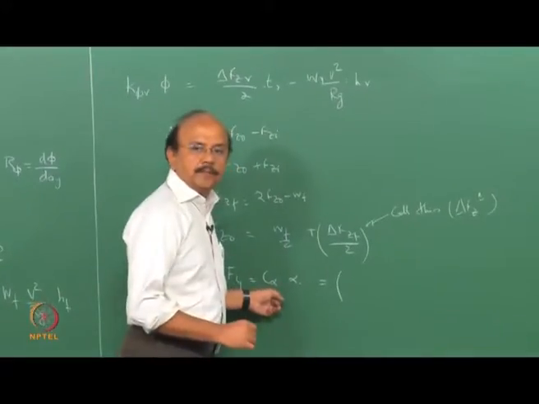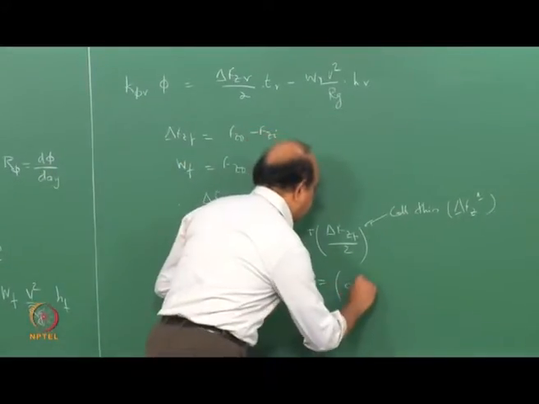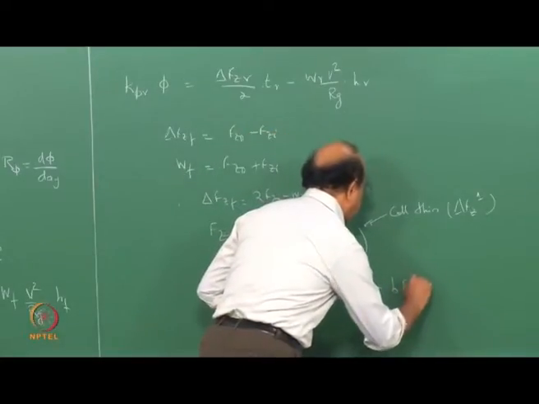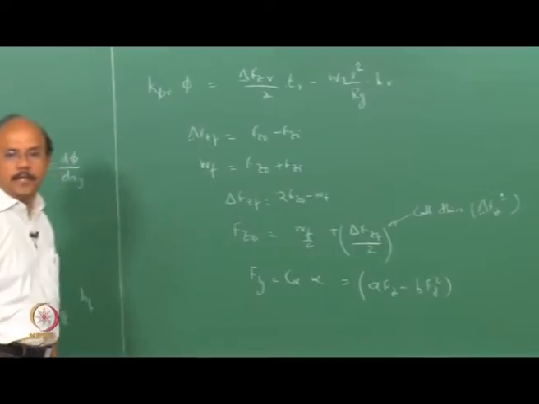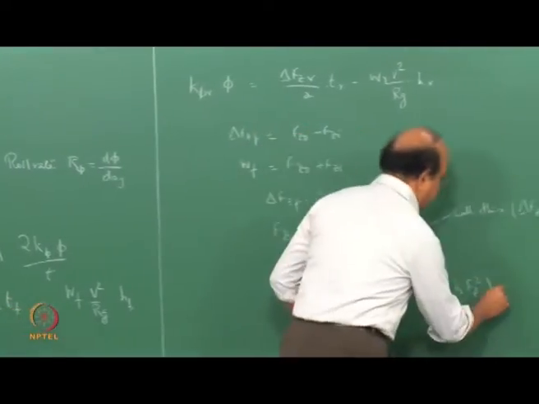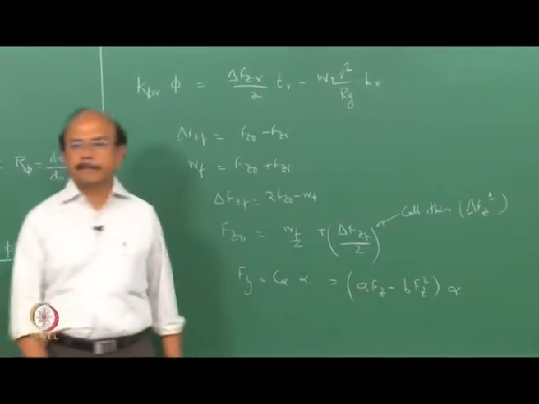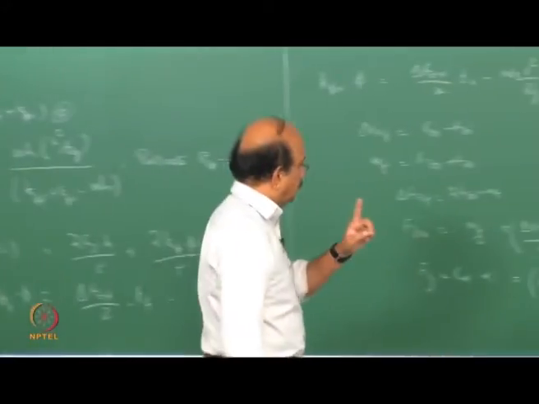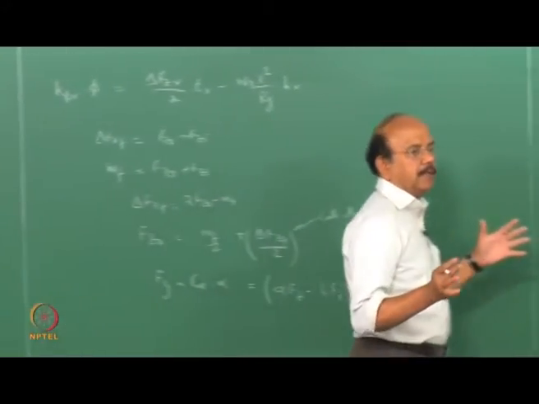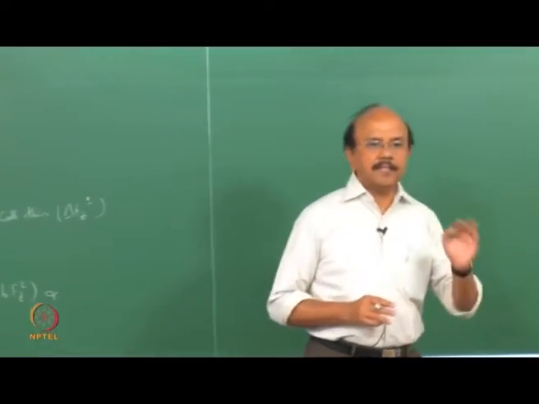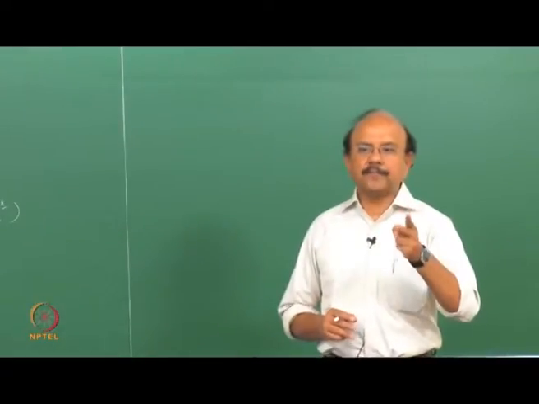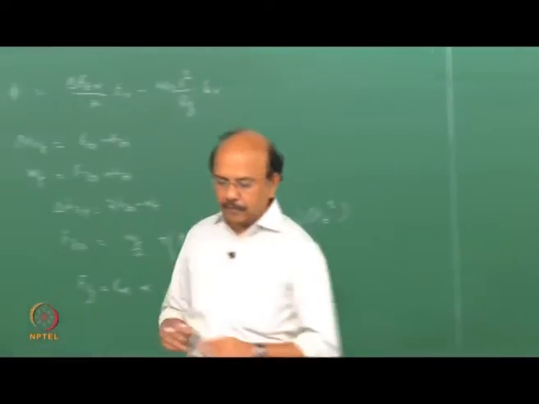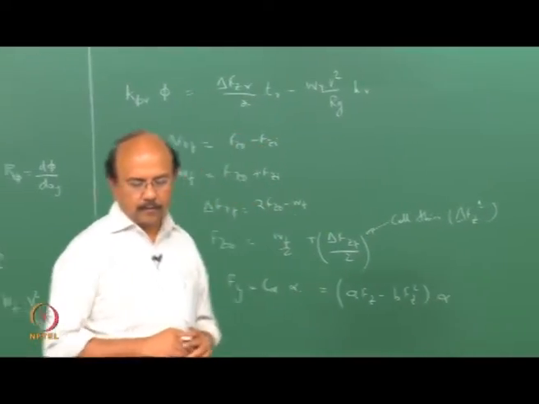So how did we write this? We wrote this as (A Fz minus B Fz squared) multiplied by alpha, that is C alpha multiplied by alpha. Please again note that since we collapsed the left and the right tire into one tire, the C alpha which we will be using is 2 times the C alpha of individual tires. So it's 2 times. When you are given a problem, be very careful on that.